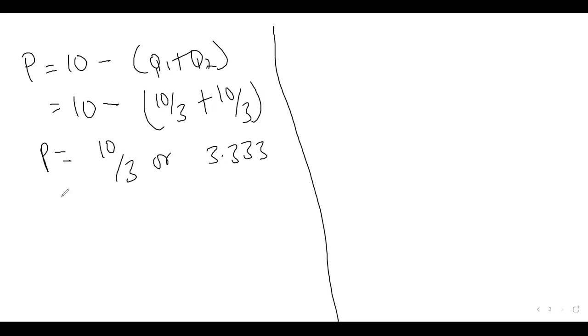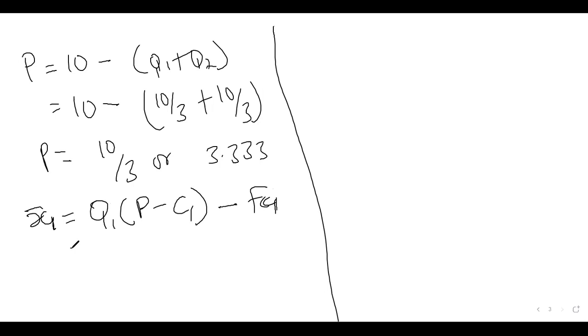Now let's find the industry profit. Profit for firm 1 is equal to quantity 1 into brackets price minus the average variable cost 1, bracket close, minus the fixed cost 1. So the profit for firm 1 will be equal to Q1, which was 10 over 3, times the price, which was 10 over 3.